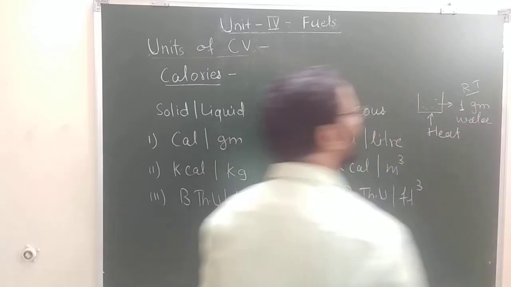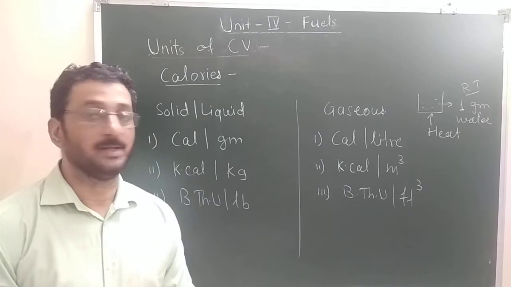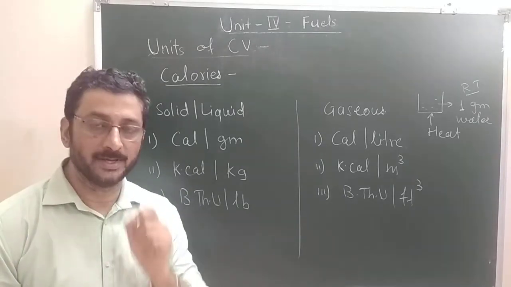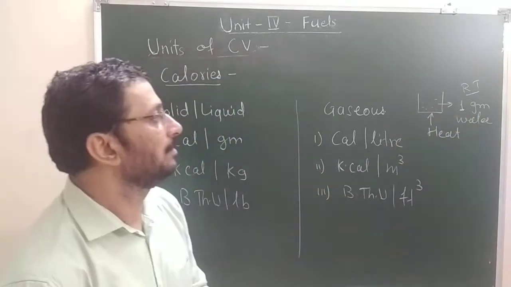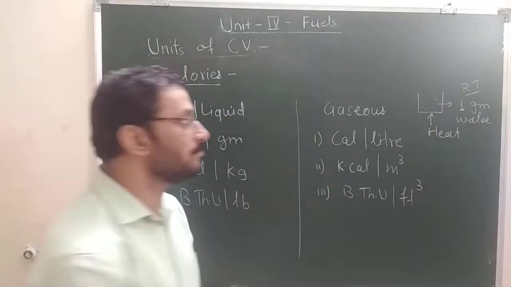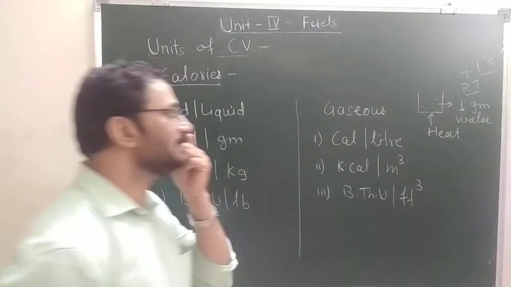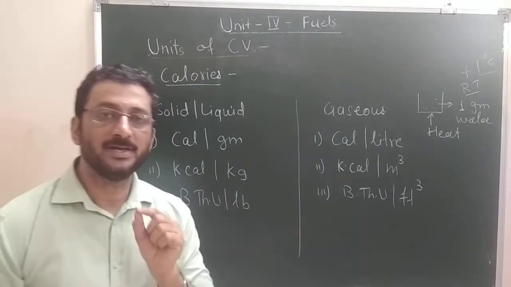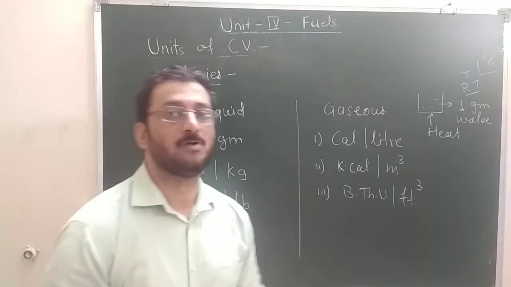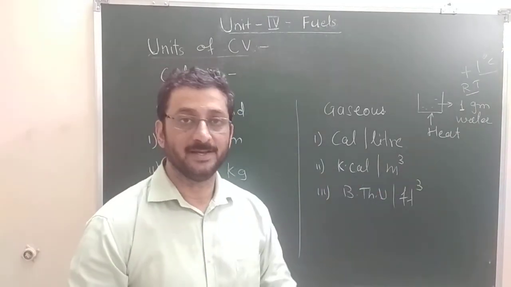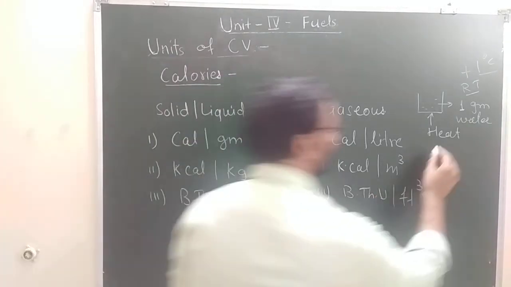So what is a calorie? It is heat required, not liberated. A calorie is the amount of heat required to increase the temperature of 1 gram of water by 1 degree centigrade, from room temperature to plus 1 degree. That is called 1 calorie. This is what 1 calorie is.